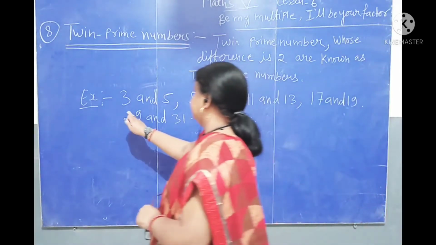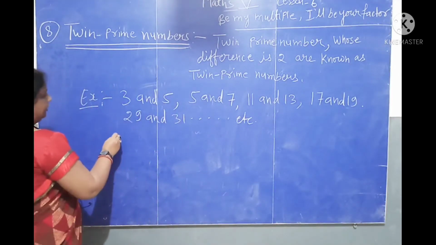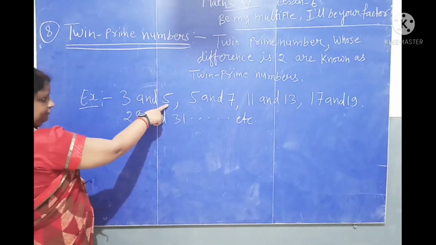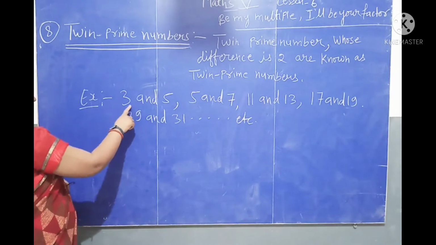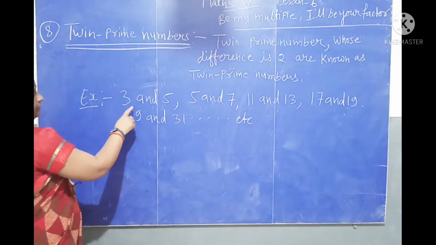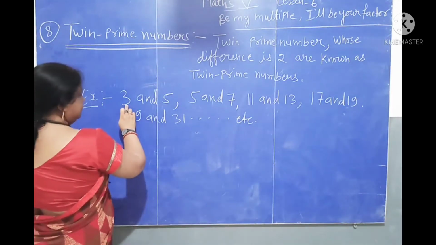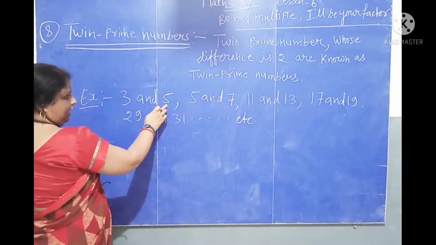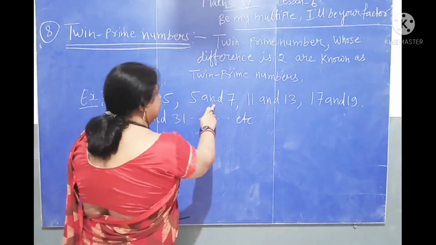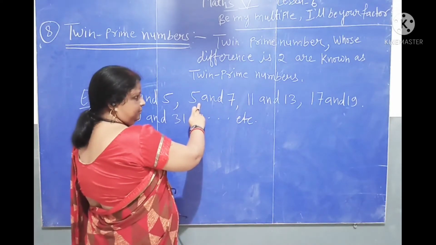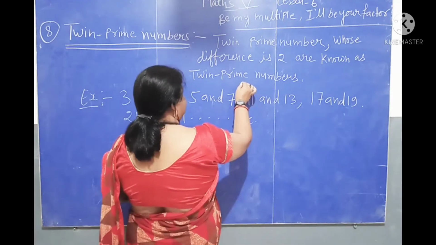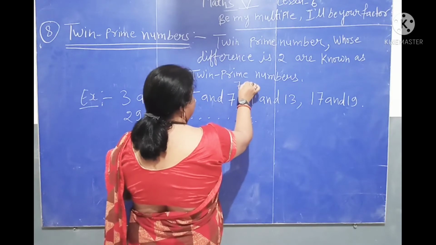So here 3 is 2 less than 5. Here is a difference of 2. Here is a gap of 2. So 3 is 2 less than 5. Here is 5 and 7. Here 7 is 2 more than 5. And here is 7 and 9.